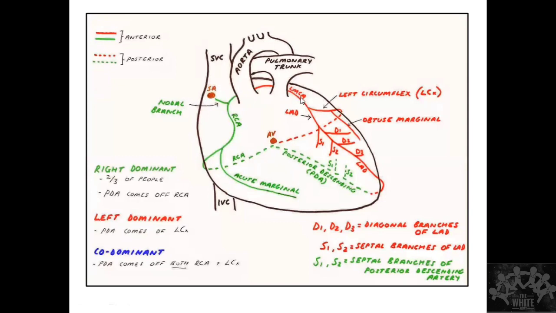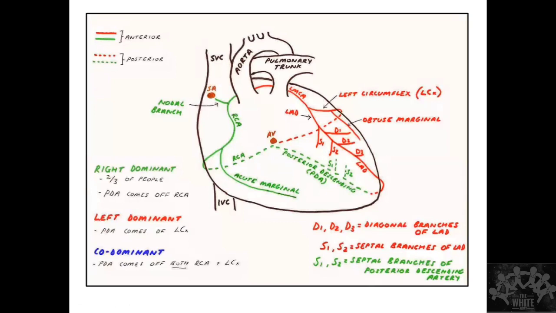And similarly, the left main coronary artery divides into a circumflex branch and the anterior descending branch. This anterior descending branch is going to give septal branches, S1, S2. D is for diagonal branch. So the septum is here, so this is a septal branch that is going to come. The diagonal branch is going to go to the lateral wall. And an important thing you see here, the posterior descending artery is also going to give some septal branches. Okay. The septum is supplied by both the RCA and LAD.